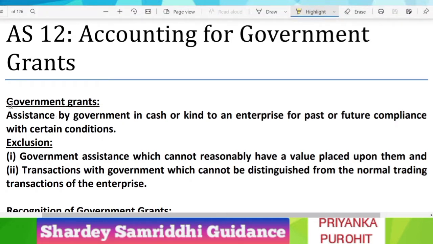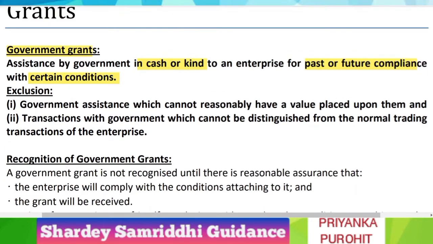First of all, let us understand the meaning of government grants. So what are government grants? Assistance by government in cash or in kind to an enterprise for past or future compliance with certain conditions. So, whenever government gives assistance either in cash or in kind to any enterprise, whether for past or for future compliance with certain conditions attached to it, then it is regarded as government grant.